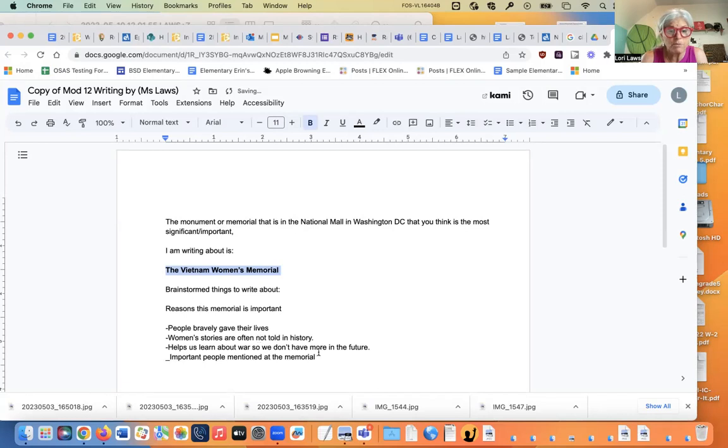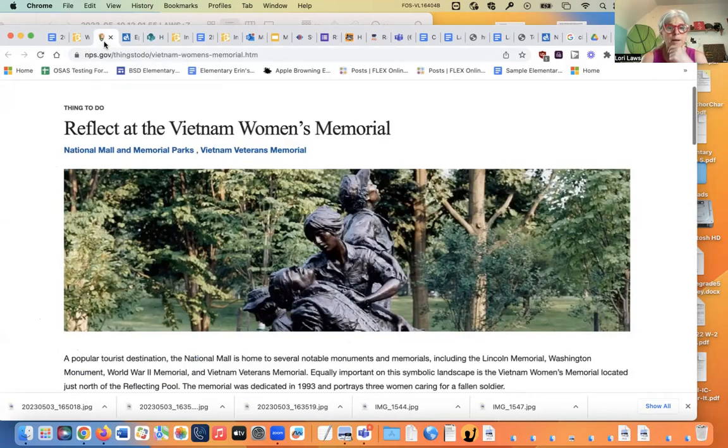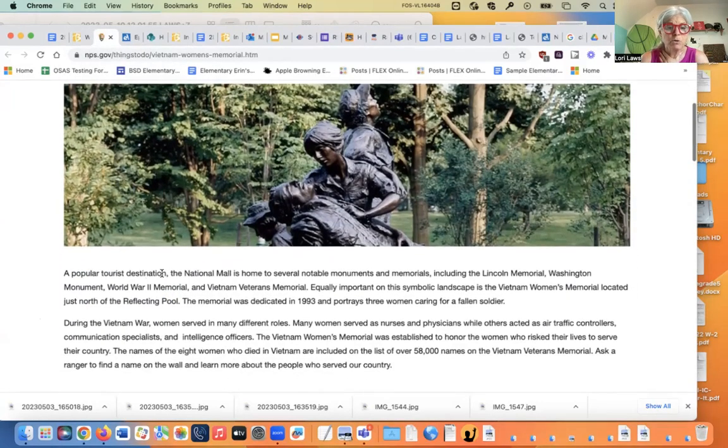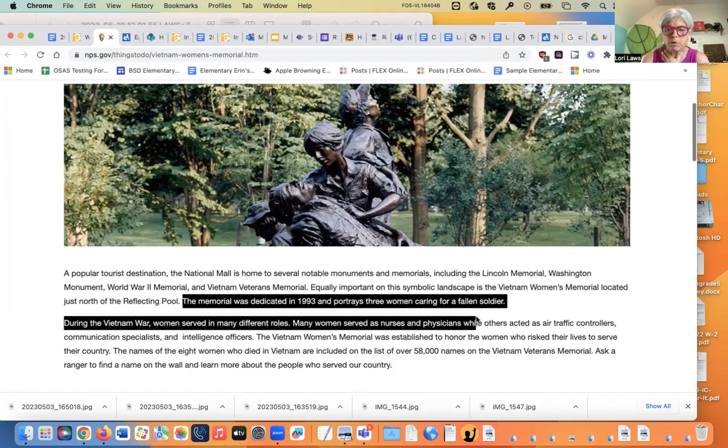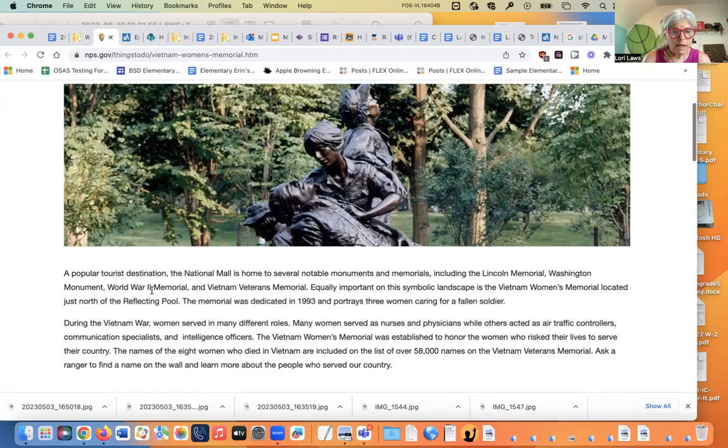I've got some brainstormed ideas, and now I'm going to start to take notes as I read. So I'm going back to the document that I just opened up. "Popular tourist destination, the National Mall is home to several notable monuments and memorials, including the Lincoln, the Washington, World War II, Vietnam vets. Equally important on the symbolic landscape is the Vietnam Women's Memorial, located just north of the reflecting pool." So I can do a couple of things, right?